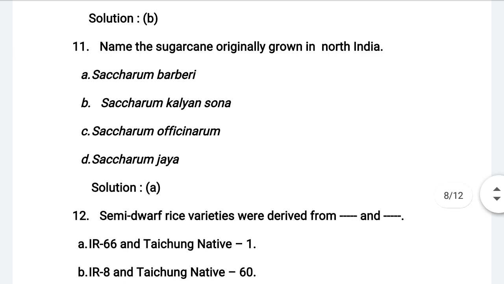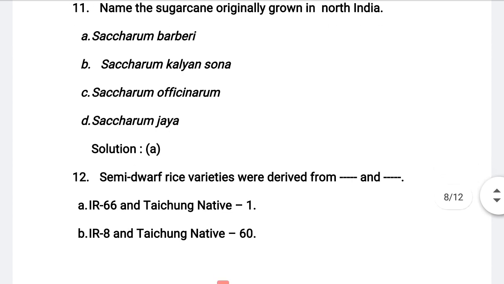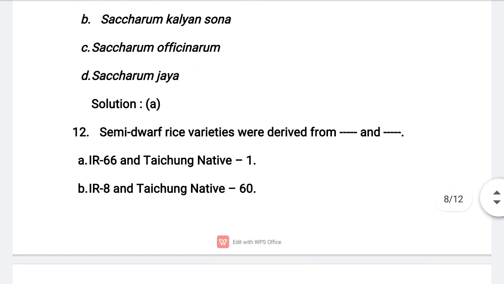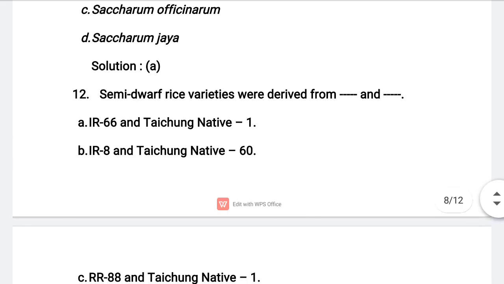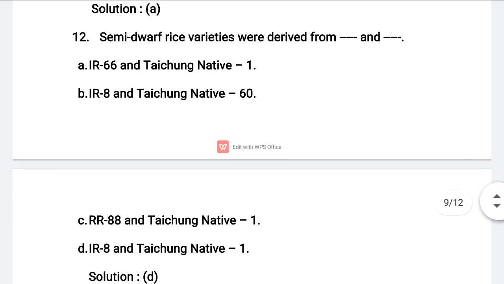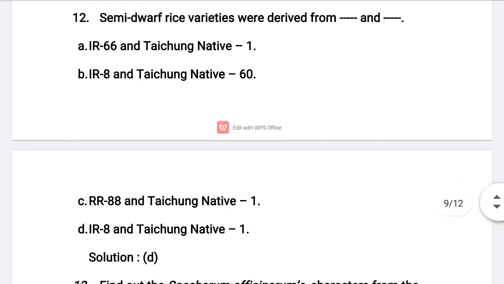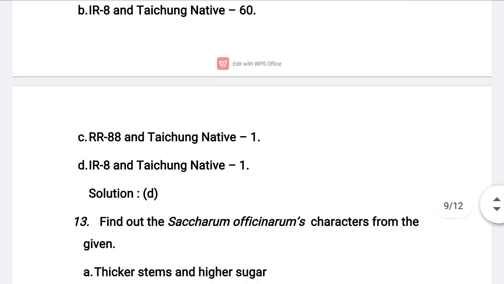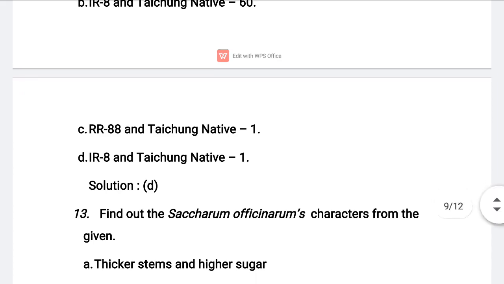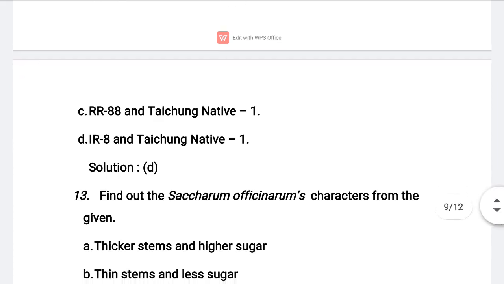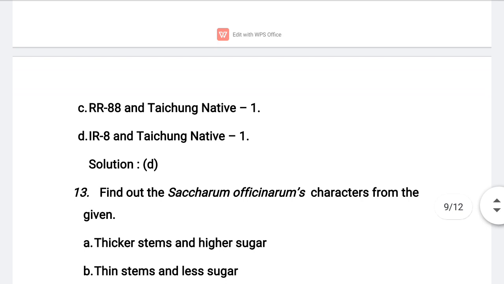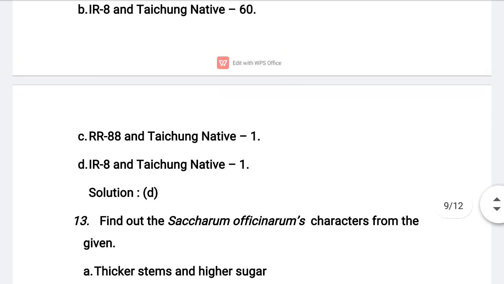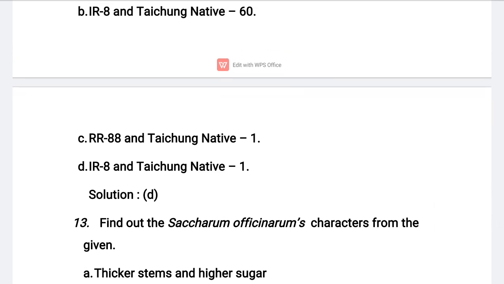Understand? Next, 12th question. Semi-dwarf rice varieties were derived from dash and dash. Let us see options. Option A, IR66 and Taichung Native 1. Option B, IR8 and Taichung Native 60. Option C, RR88 and Taichung Native 1. Option D, IR8 and Taichung Native 1. So the correct answer for this question is option D, IR8 and Taichung Native 1.